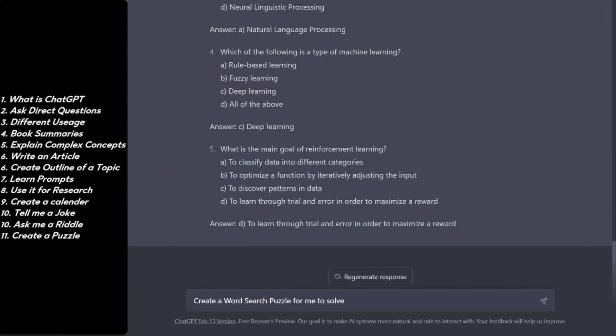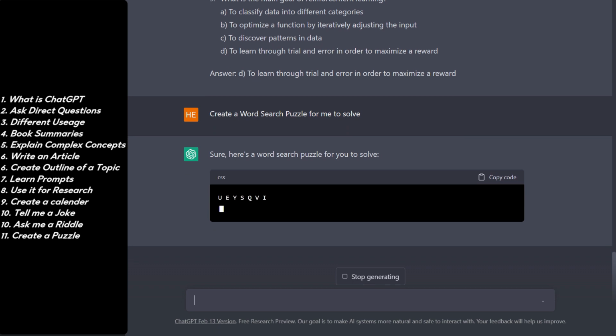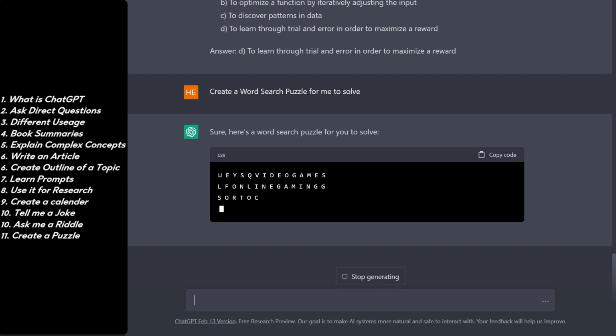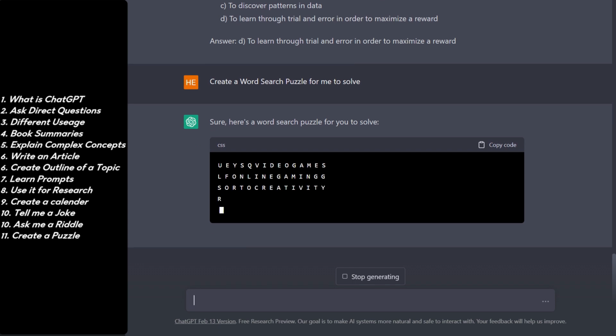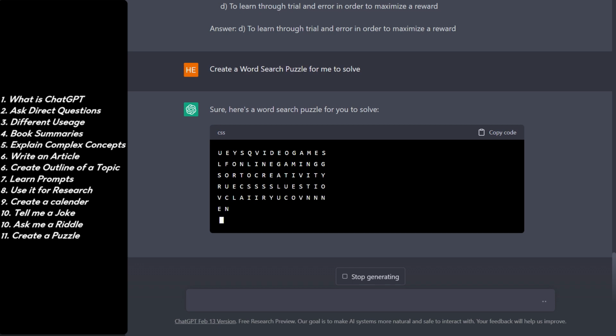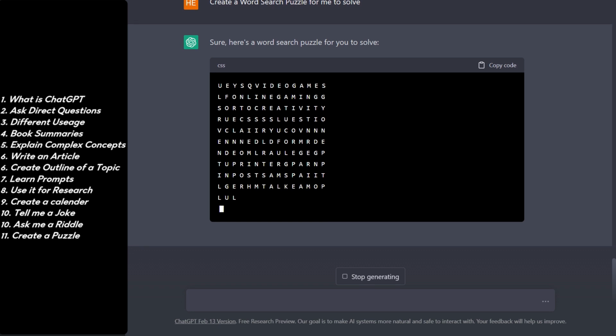You can also ask ChatGPT to create word search puzzles for you to solve, and then it can give you those puzzles which you can solve for yourself, or you can even make commercial use of these word search puzzles. You can create word search puzzle books, and you can sell them on Amazon Kindle publishing. Many people are making a lot of money by creating these kinds of books. So the possibilities are endless.